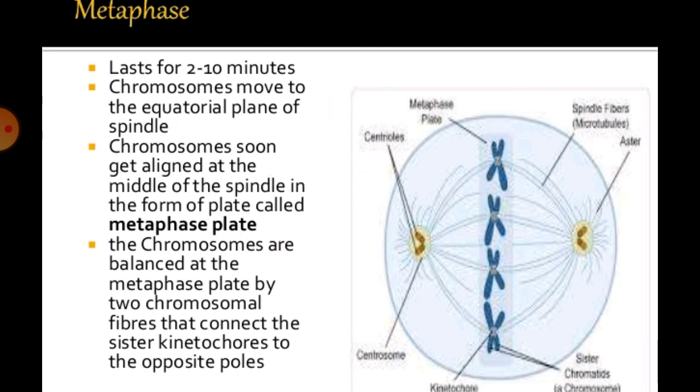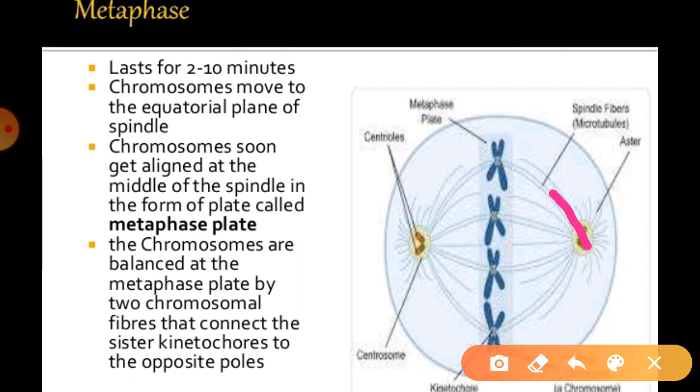You can see in the diagram, these spindle fibers are going from these polar places, right? The spindle fibers can be attached to those kinetochores, which always help in the attachment of the spindle fibers to the chromosome. After that, the chromosomes finally arrange themselves at the equator in one equatorial plane.